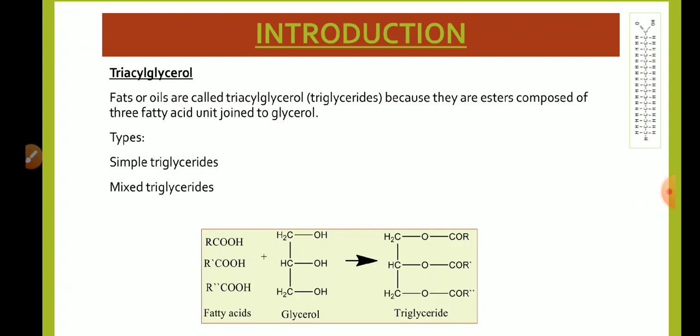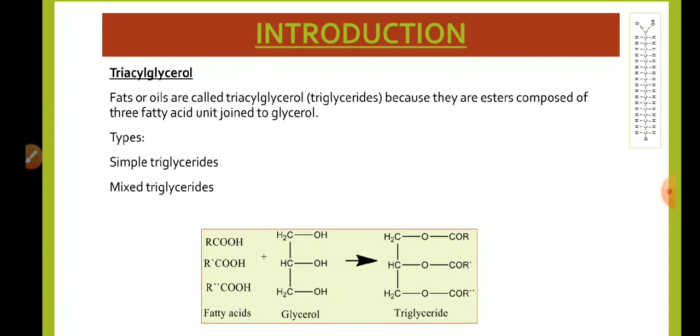If we detail about types, then triglycerides may be simple or mixed. Now, what is the difference between simple and mixed triglyceride? If we talk about simple triglyceride, then if all 3 OH groups, or all 3 hydroxy groups, on the glycerol molecule are esterified with the same fatty acid, the resulting ester is called a simple triglyceride, but they rarely occur in nature.